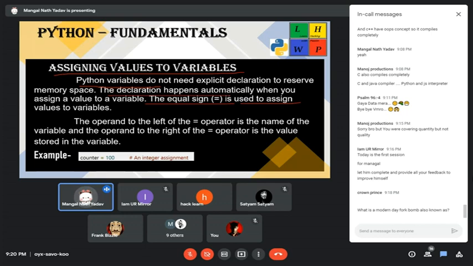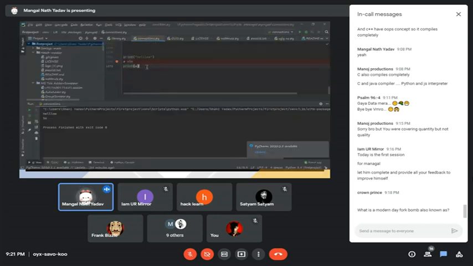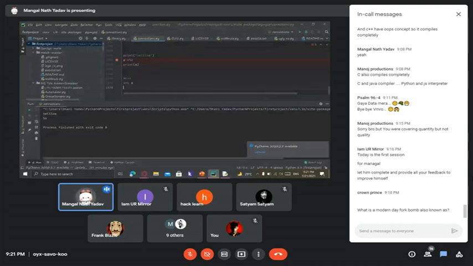What do you mean by declaration happens? Like in C++, the syntax we use is int, then the variable, and then we assign the value, a equals 5.